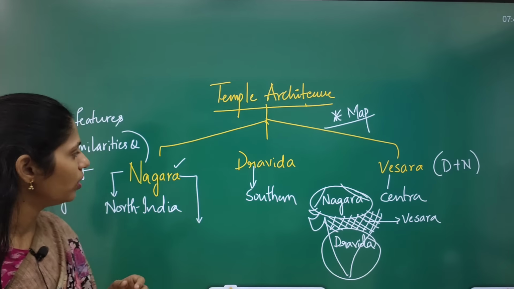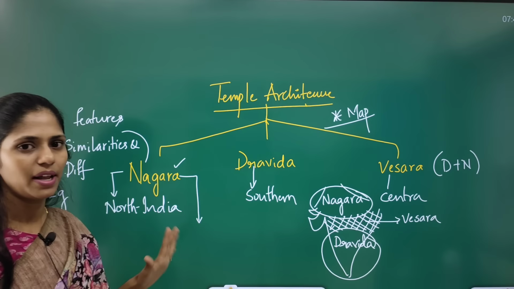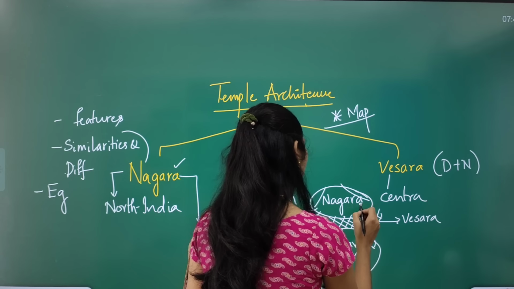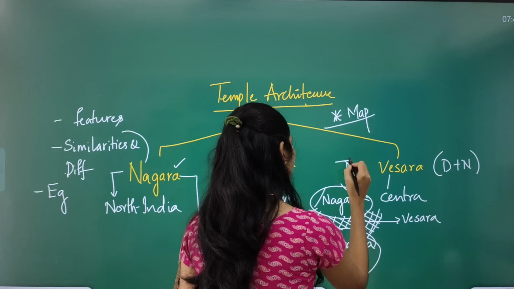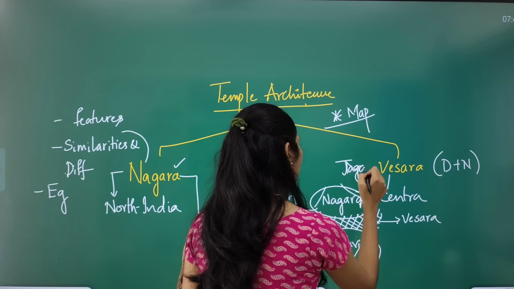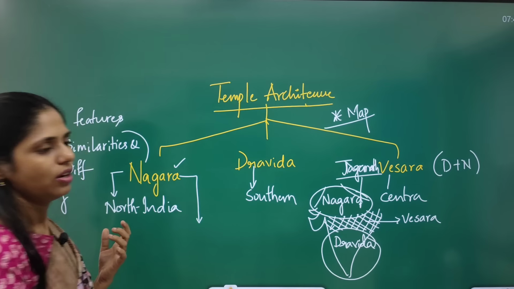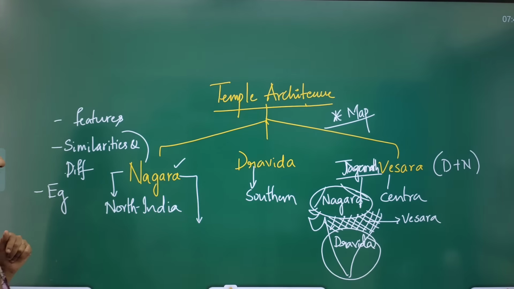If you are writing an answer only about the Nagara style, you can take some examples and show the location here, like Jagannath temple. In this way you can represent a map.